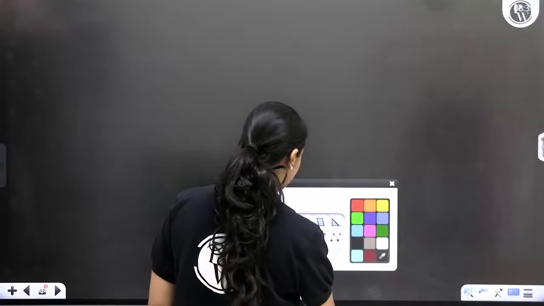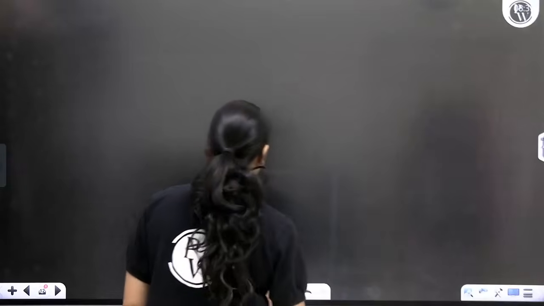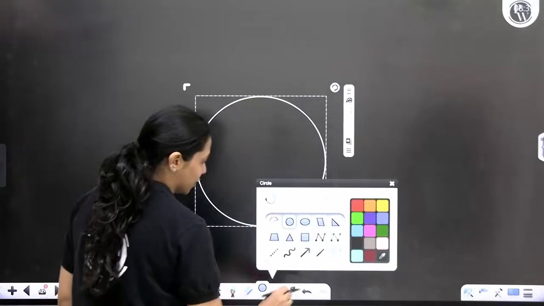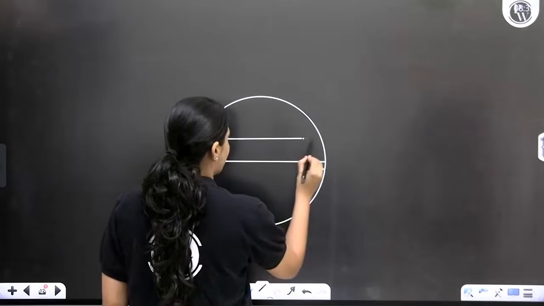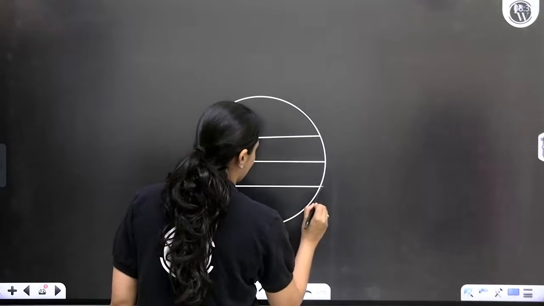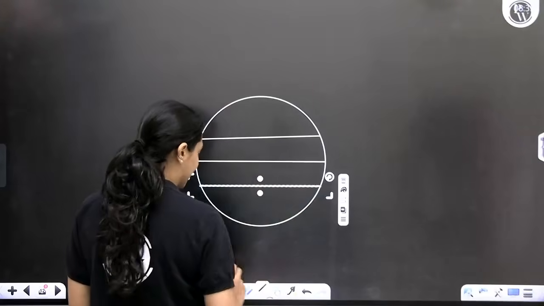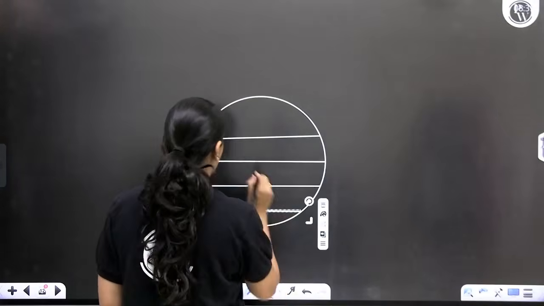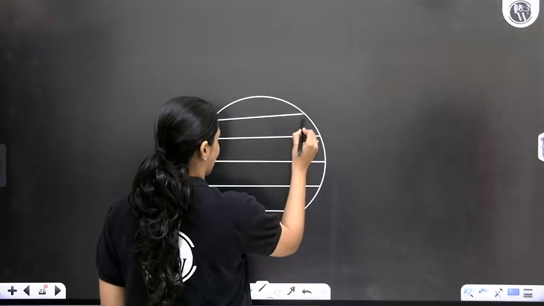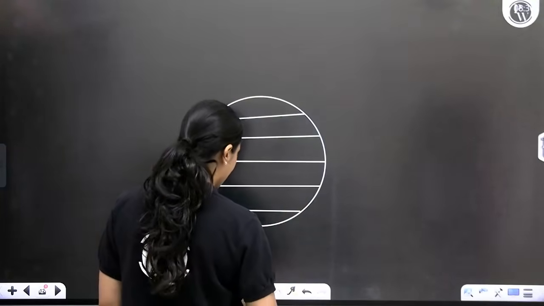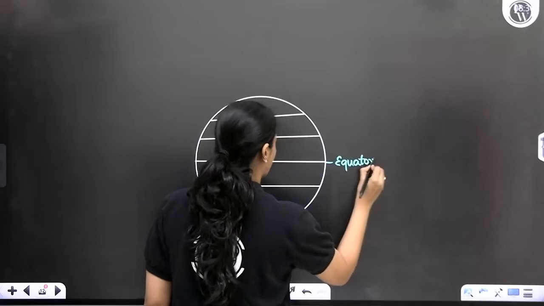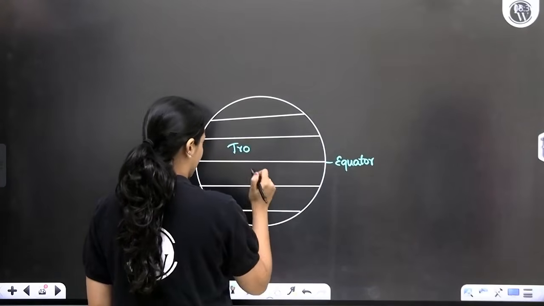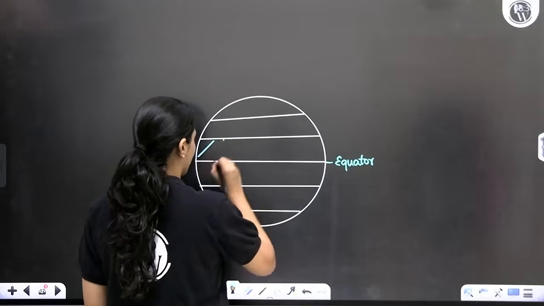How do they do it? See, if this is our planet, let's say this is our planet Earth. At the center of the Earth, we have the equator. Right on either sides of the equator, we have the tropical regions, and then we have the temperate regions, and then we have the polar regions, right? So here you have equator, okay, wait, let's shade this.